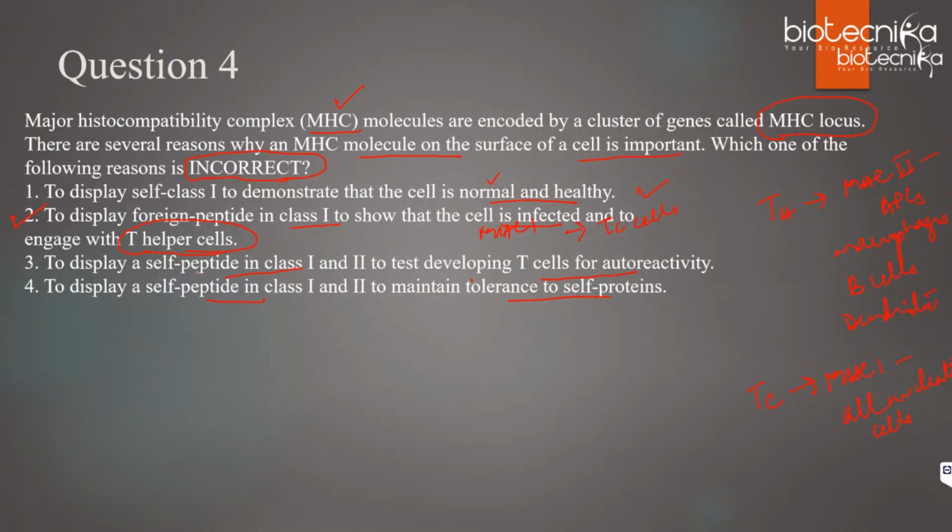Okay, Vijayalakshmi. Now third is to display a self-peptide in class 1 and class 2 to test developing T cells for autoreactivity. So this is also correct, because when development occurs, the T cells are exposed to different antigens on different MHC. The ones that can bind to the MHC will be selected, and the ones that bind too tightly will be removed. So that is what it means over here. The fourth one also says to maintain tolerance. This is the same thing. Autoreactivity means it should tolerate your own self proteins. It should not bind too tightly. So the ones that bind too tightly will be removed.